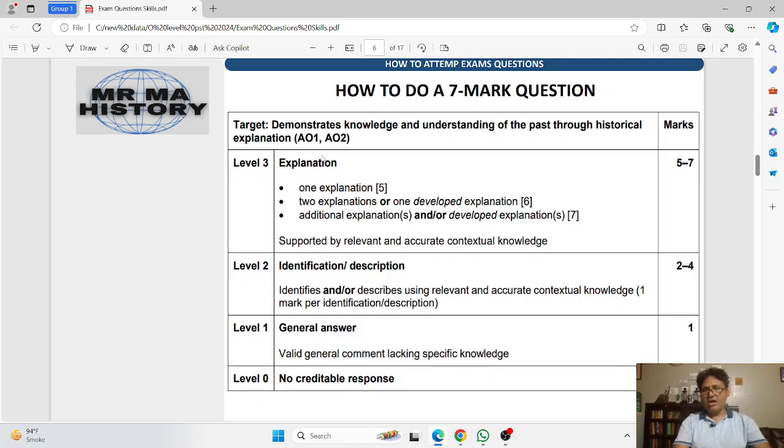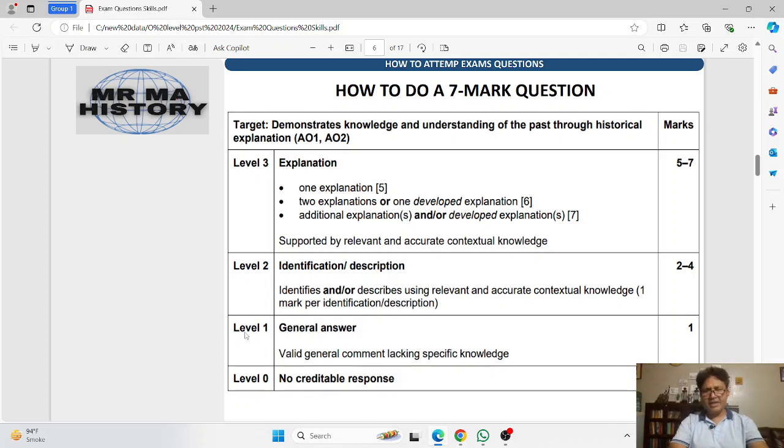We can now just start from the bottom. As you can see, level 0 means that the candidate has either written nothing, or whatever the candidate has written is not relevant or is not worth any mark.